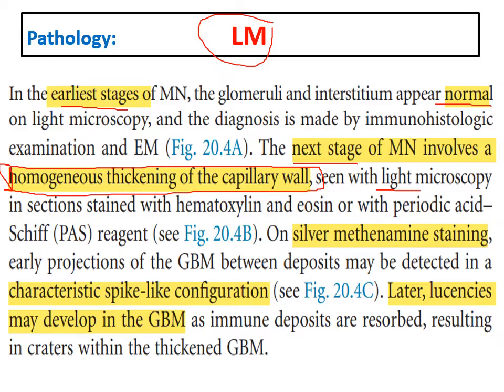On silver methenamine staining, there will be projections from the glomerular basement membrane between the deposits. There are multiple deposits, with more projections getting out from the glomerular basement membrane between these deposits, causing what is very characteristic, and never to forget, a spike-like formation, causing spikes, very characteristic of membranous.